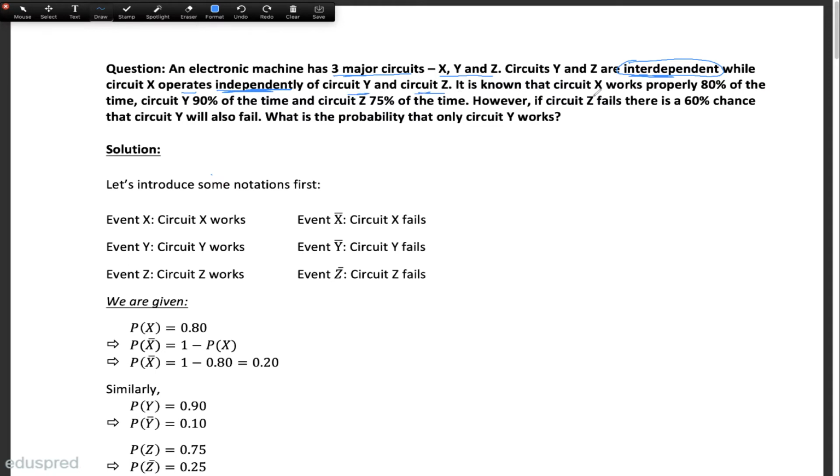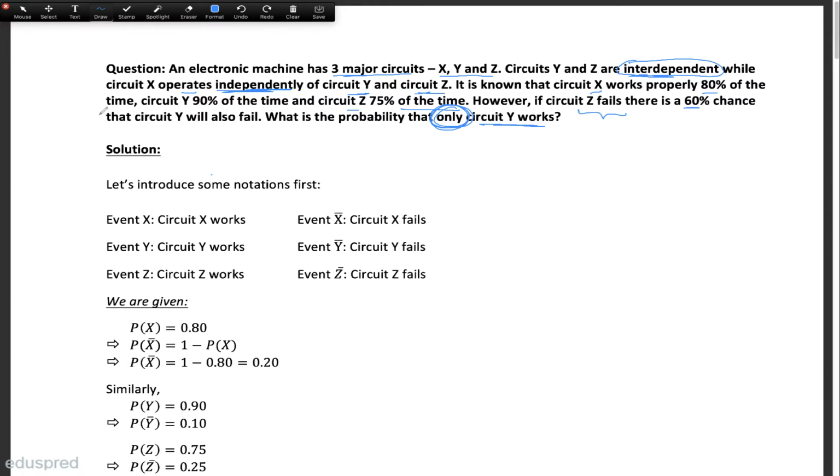It is known that circuit X works properly 80% of the time, circuit Y 90% of the time, and circuit Z 75% of the time. However, if circuit Z fails, there is a 60% chance that circuit Y will also fail. What is the probability that only circuit Y works?